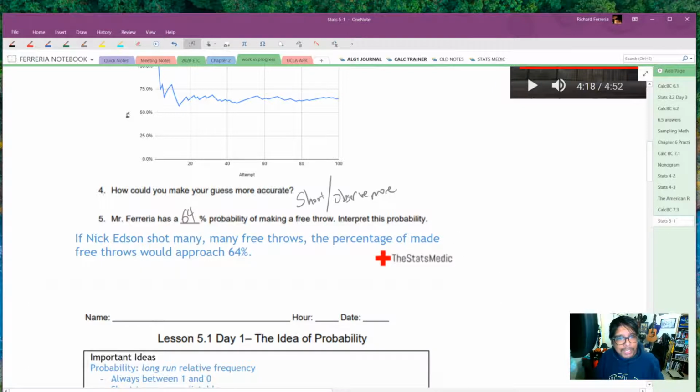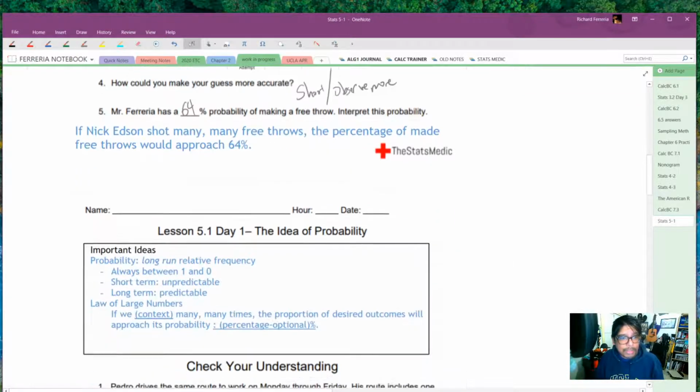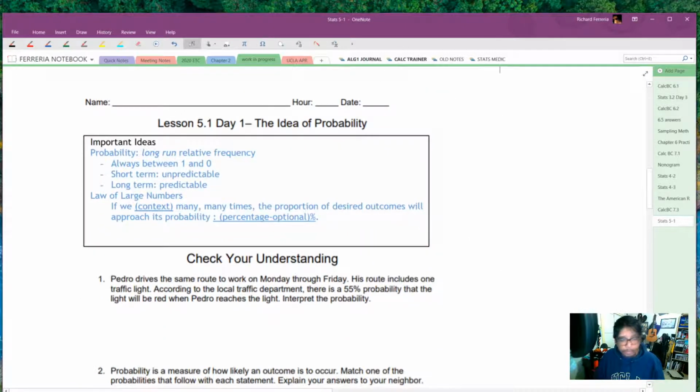So percentage probability has to do with a long-term frequency, which is what we're saying here. Probability is a long-run relative frequency, and long run means more than 30, more than 50, a lot of outcomes.